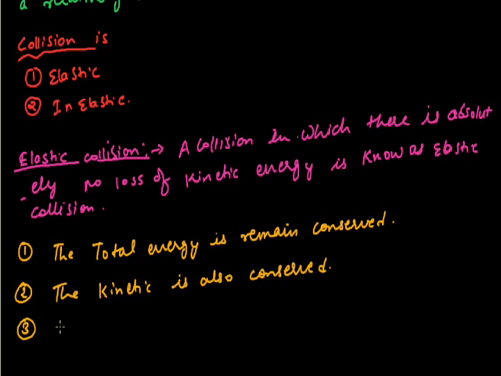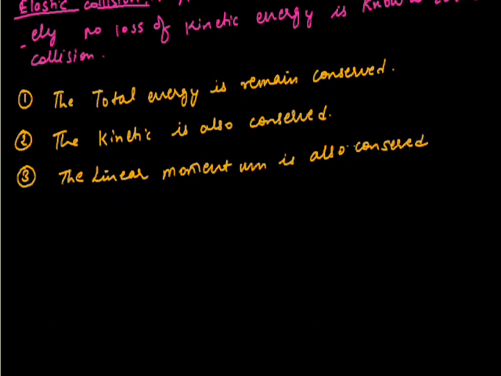And thirdly, the total energy, kinetic energy and the linear momentum are also conserved. Means suppose this is your first body having mass m1 and this is another body having mass m2.